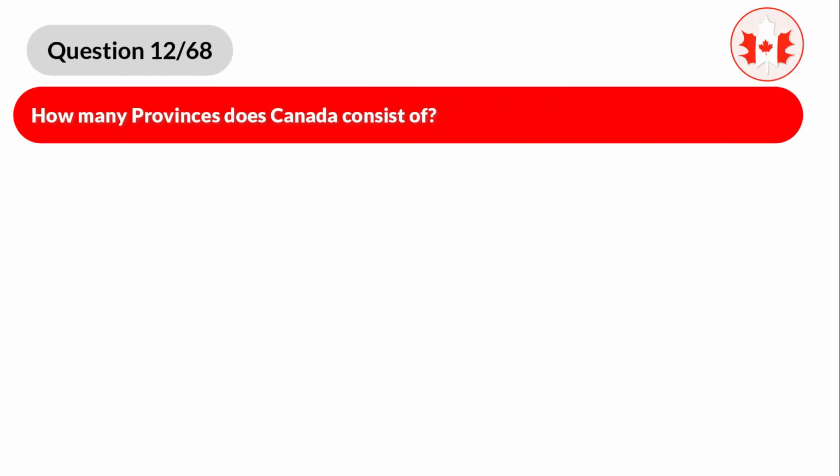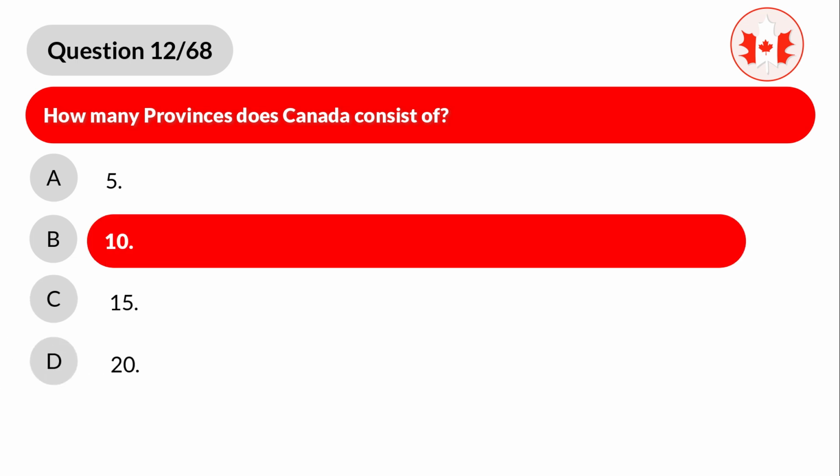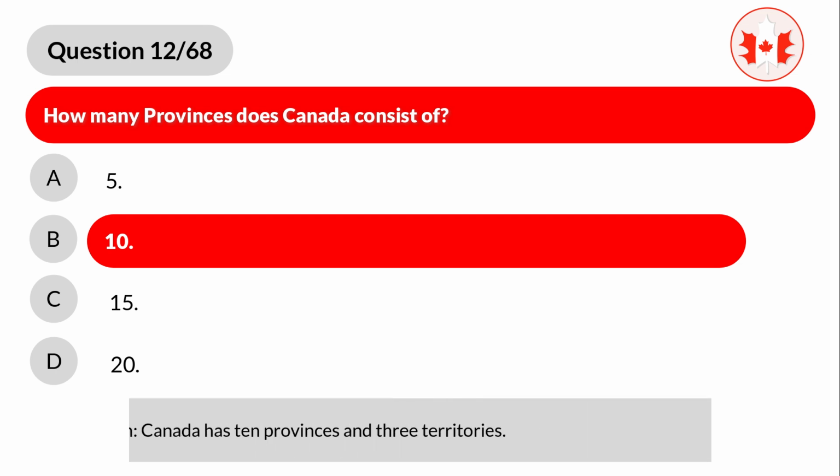Question 12. How many provinces does Canada consist of? A. 5. B. 10. C. 15. D. 20. Correct answer is B. 10. Explanation. Canada has 10 provinces and 3 territories.